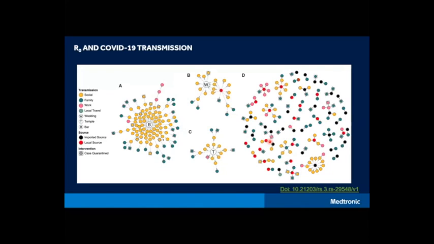So what is super spreading? Well, they've realized that 10 to 20% of individuals account for 80% or more of the transmission of the virus. These are clusters of folks. Each dot represents an individual. This is a group at a bar, this is a group at a wedding, this was a group at a temple, and this is just the general population.